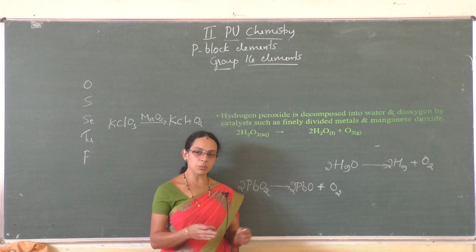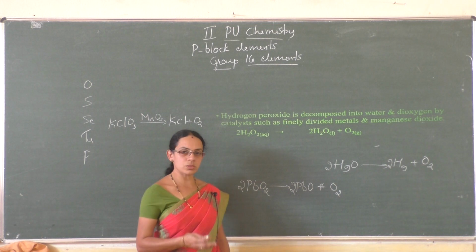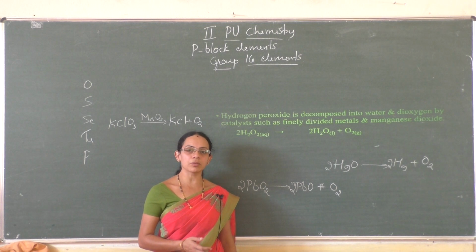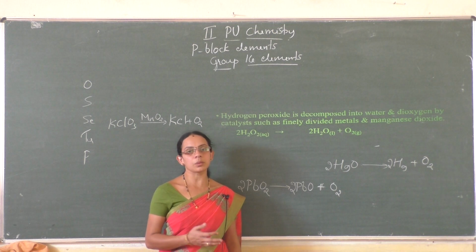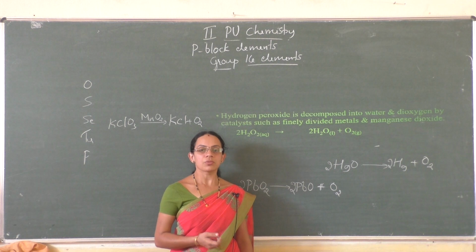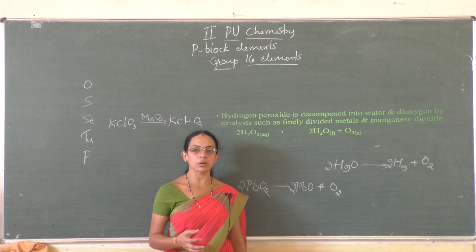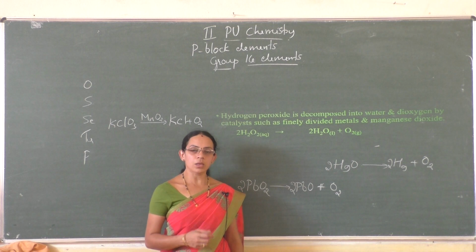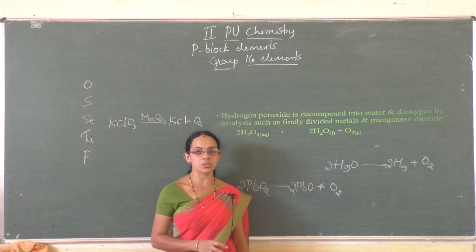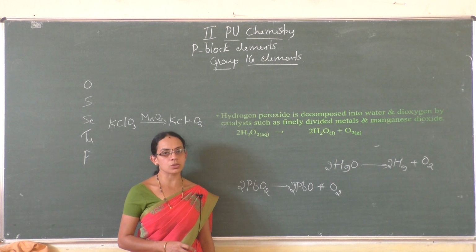Electrolysis means decomposition of water by passing electric current. In that method we can get oxygen at the anode. And in the last method, or fifth method, we can prepare oxygen from atmospheric air. We can extract oxygen from atmospheric air first by removing carbon dioxide and moisture present in the air, and by liquefying it, and then finally by fractional distillation we get liquid oxygen and liquid nitrogen. That is the fifth method of preparation of oxygen.